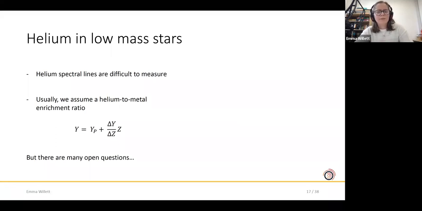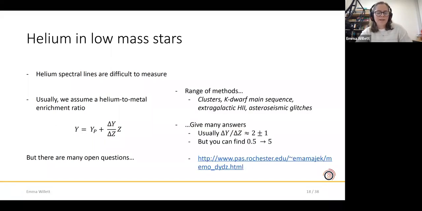So normally when making a grid of models for these stars, we have to assume a helium-to-metal enrichment ratio. And what that means is that from the metal mass fraction Z, which we can measure, and the primordial helium abundance, we assume some linear relationship in the enrichment, delta Y by delta Z. And from these parameters, we can estimate the helium abundance that should go into our models for a given star. But there are lots of open questions about this.